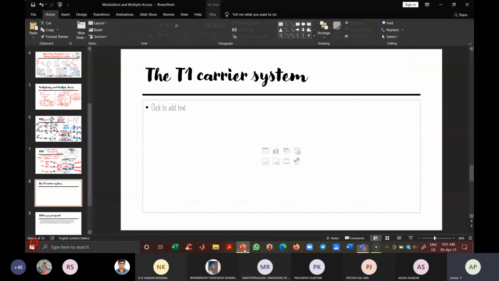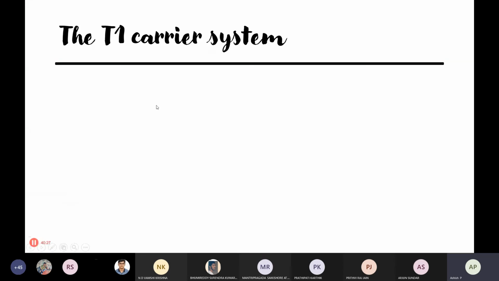So I think I will finish this T1 carrier very quickly. This is also a commercial example of the TDM system. There is a chance for 24 users to transmit their signals. 24 users can be multiplexed onto a single channel. How they can be multiplexed is that the commutator switch gives the chance. How does it give the chances?